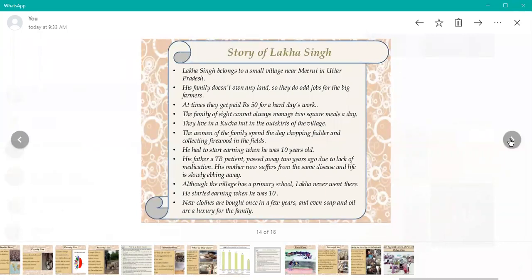All the villages have a primary school. Laka never went there. He started earning when he was 10. New clothes are bought once in a few years, and even soap and oil are a luxury for the family. They are unable to arrange soap and oil. These are very valuable things for them. And what about us?